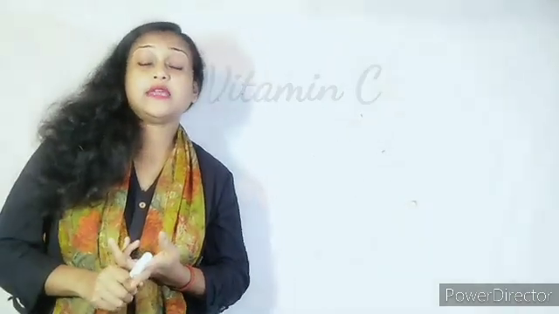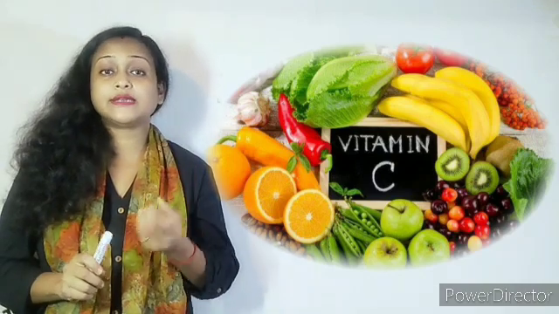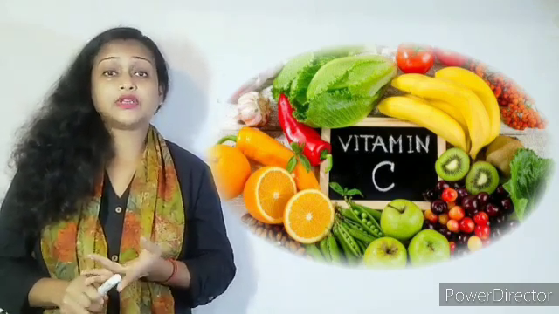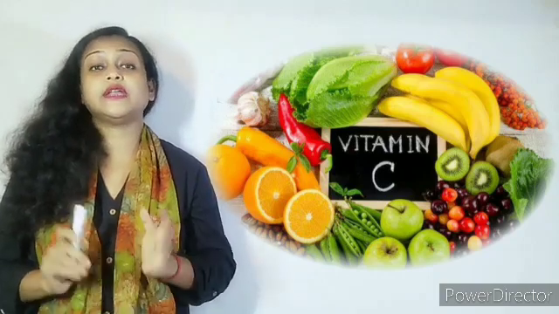It also keeps our gums healthy. Food items rich in vitamin C are mainly citrus foods. Citrus food means food which is a bit sour in taste, like lemon, tomato and orange. All of these have a rich content of vitamin C.